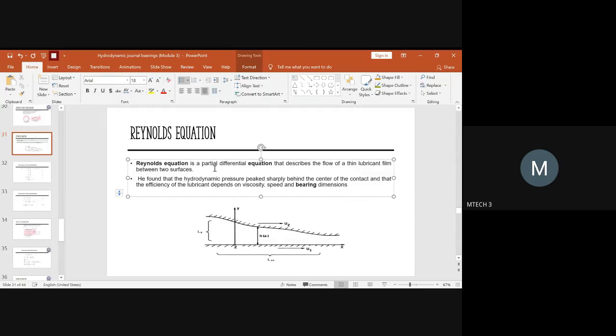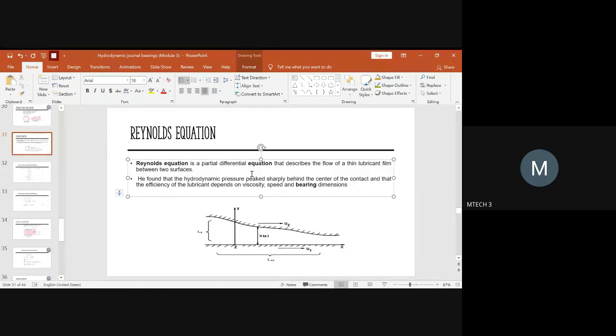Okay, so after deriving this mathematical model, he found out basically that hydrodynamic pressure, which peaks at a particular value, will always be behind the center of the contact, and that the efficiency of the lubricant depends on viscosity, speed, and bearing dimension. Just don't crack your head more on it. What you have to understand is that the hydrodynamic pressure will be very sharp, and it has the highest peak value. It will be just behind the center of contact.